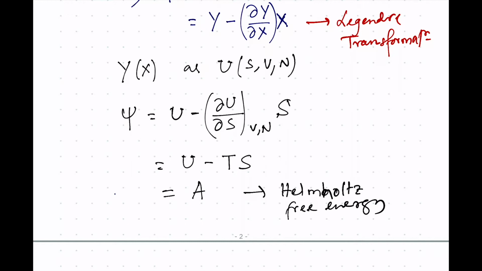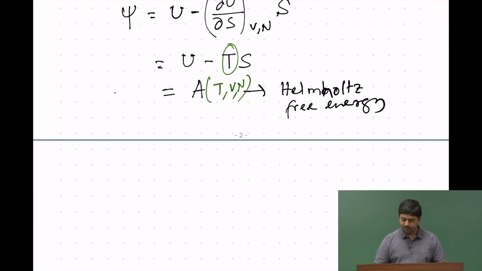Now, you know that we are going from y of x to psi of p, where p is the slope. So, here this is the slope, right. Therefore, it will depend on T, and since we have not changed the variable V, it will depend on V and N. So, now A depends on T, V and N. Since u was a thermodynamic potential, A is also a thermodynamic potential.